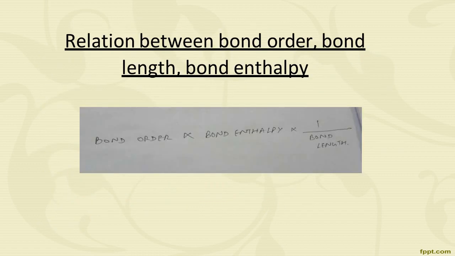This is the relation between the bond order, bond length and bond enthalpy. It shows bond order is proportional to bond enthalpy, which is inversely proportional to bond length.